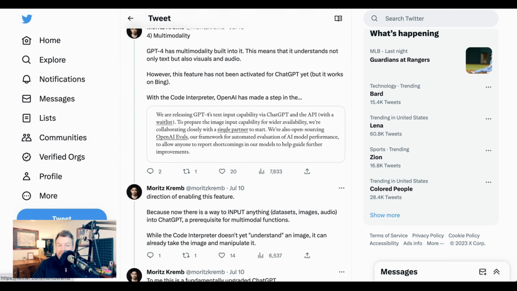Number 4, Moritz points out, is multimodality. GPT-4 has multimodality built into it. This means that it understands not only text, but also visuals and audio. However, this feature has not been activated for ChatGPT yet.